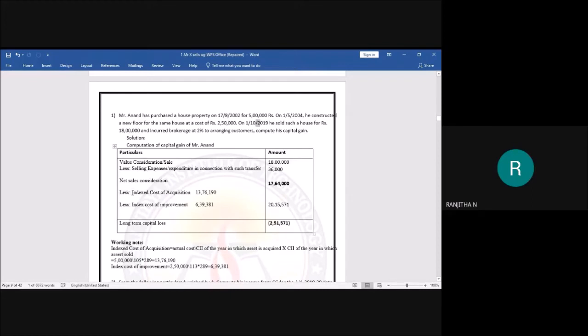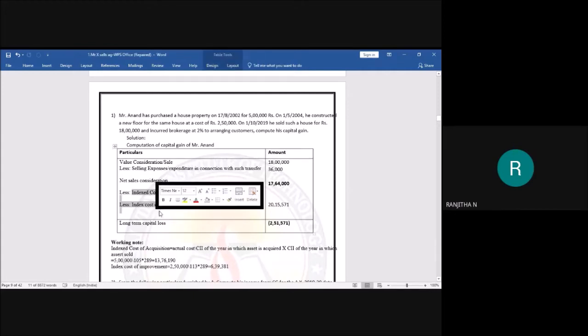As it is a long-term capital asset, I am doing indexation. Suppose it is a short-term capital asset, what do we have to do, students? We have to take only the cost of acquisition and the cost of improvement. We should not do indexation. That is the one thing we have to remember here. Next, he constructed a new floor for the same house. He has a house, and for that he has made some extension. He has constructed a new floor. That is nothing but an improvement in the house. That is the cost of improvement.